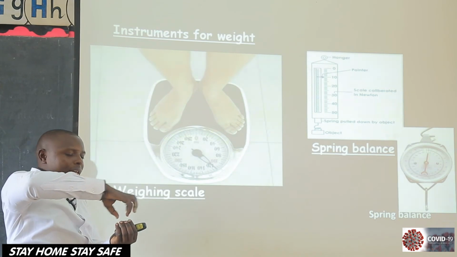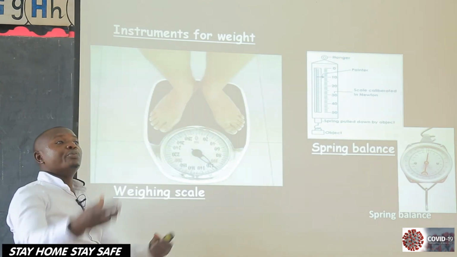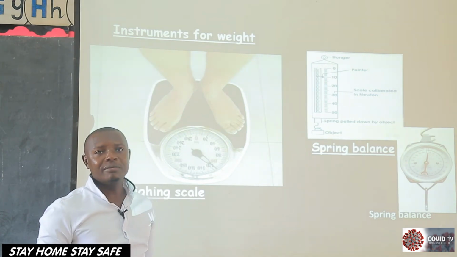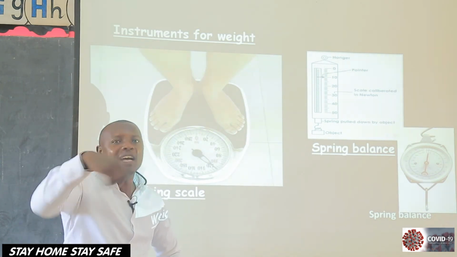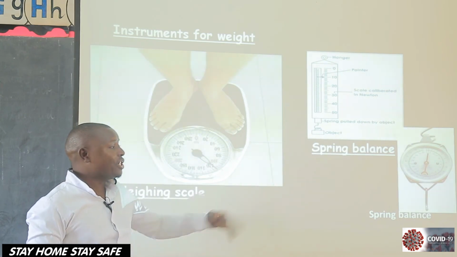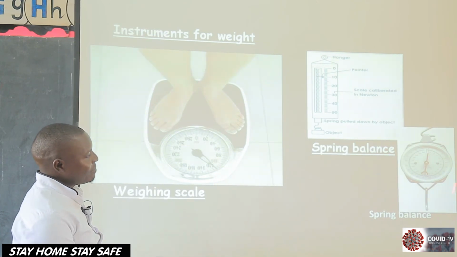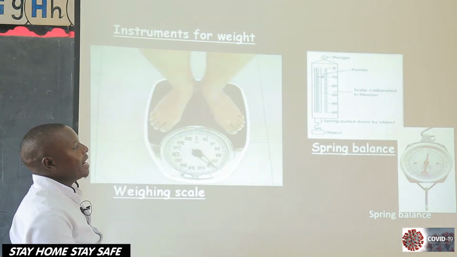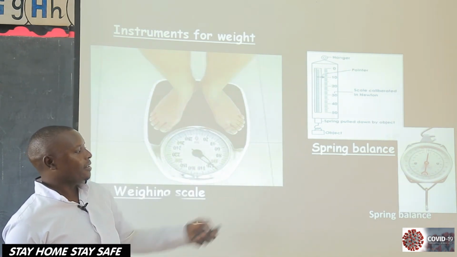Any machine which you hang, and then you put something so that you can weigh it, it pulls. It means it is measuring the weight of something, because the force of gravity pulls it, making the machine move so that it can measure your weight. And also we have a spring balance. It can be in this form or this one. This one was used by some people some time back, but they developed this one here, the spring balance.